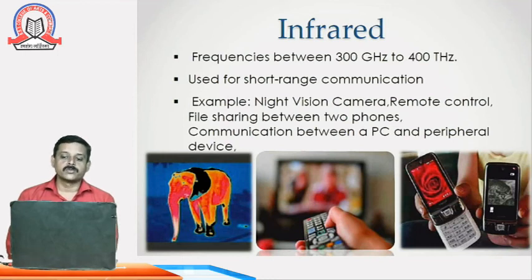So friends, we have discussed guided media and unguided media in these two videos. In guided media, we have seen coaxial cable, twisted pair cable, as well as fiber optic cable. In unguided media, we have discussed the propagation models, and we have discussed three different types of data transmission: radio wave, infrared signal, and microwaves.